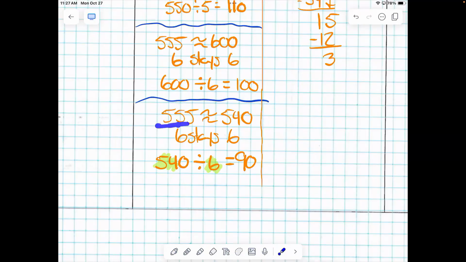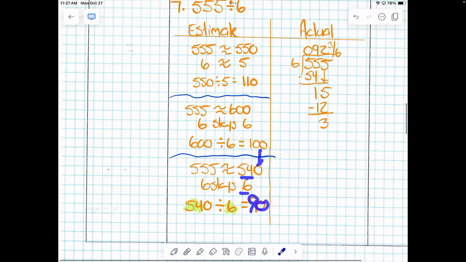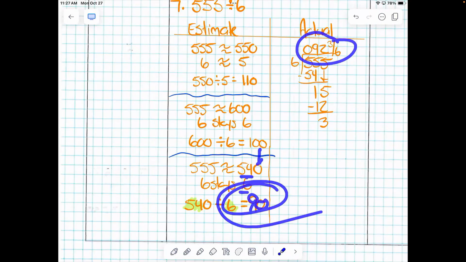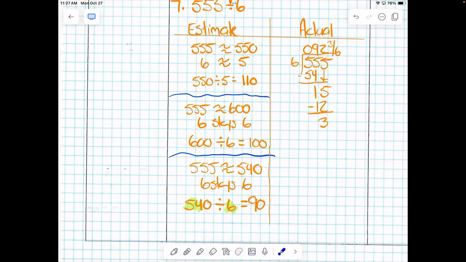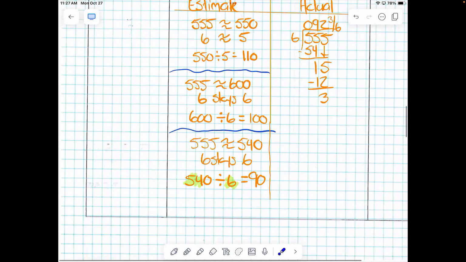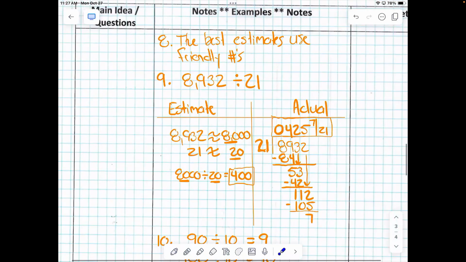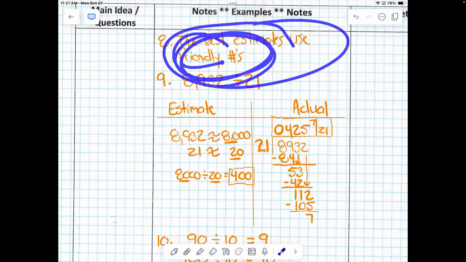I said, you know what? I'm changing 555 into 540, and I'm keeping 6. Because 6 goes into 54 how many times? 9. And then do I add on my 0 and I get 90, right? Yes. My estimate was 90, and it's even closer to 92 and 3/6. All right, here is the best estimates to use what kind of numbers again?